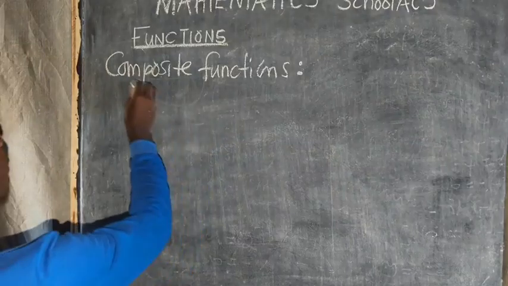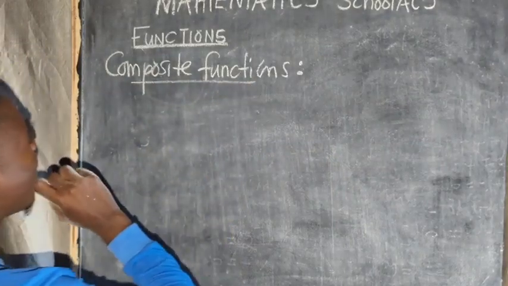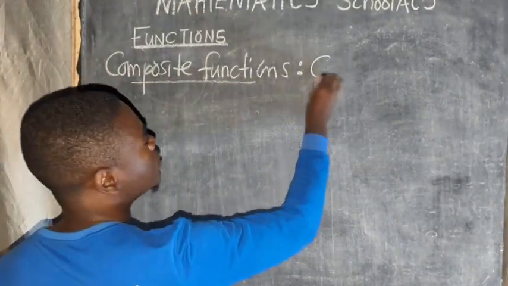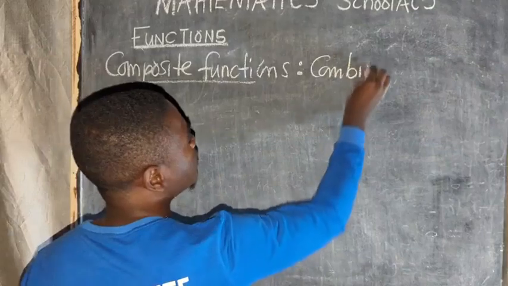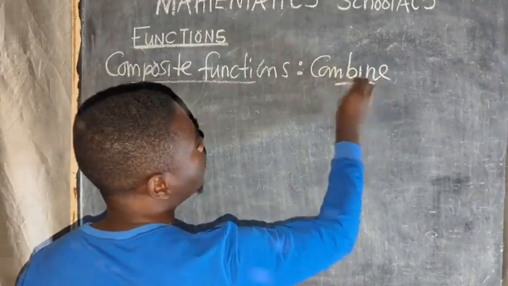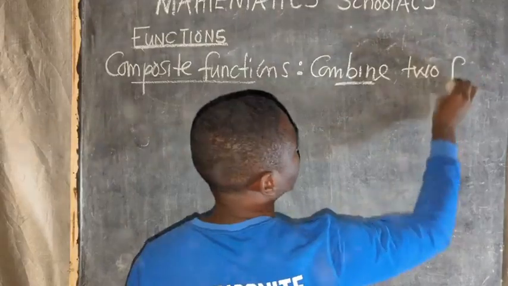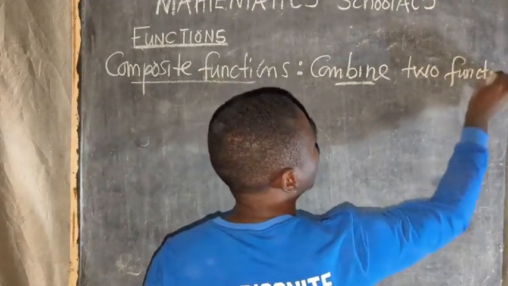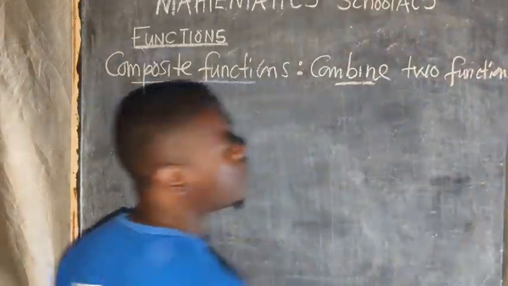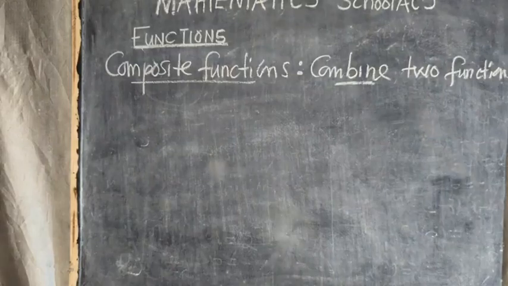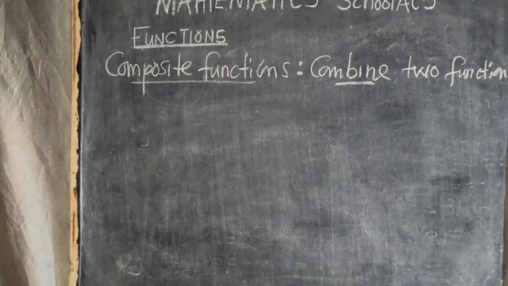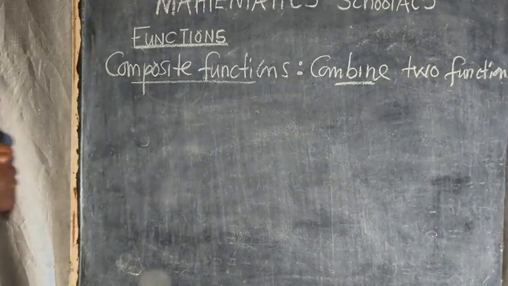What they mean when they say composite function is that you are taught to combine two functions. You are given this function, you are given that function, then you combine the two functions given.